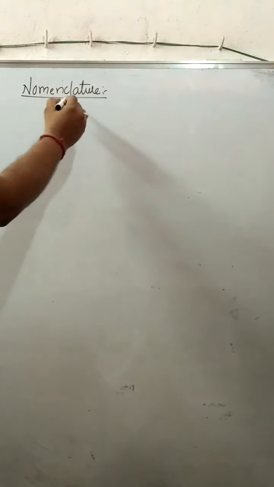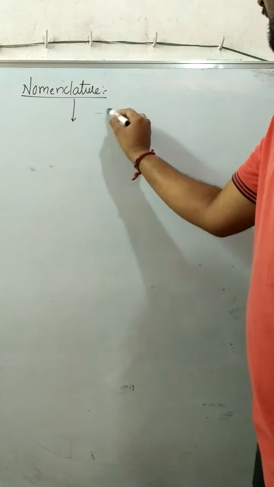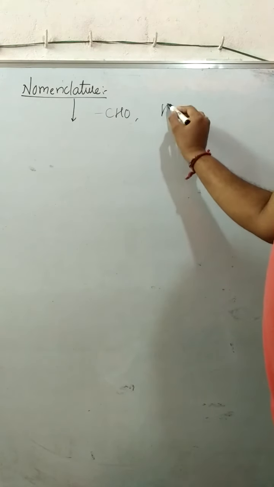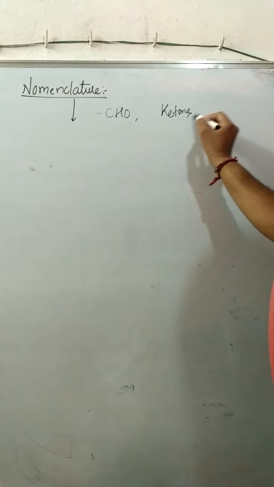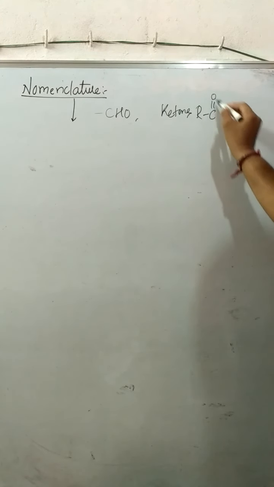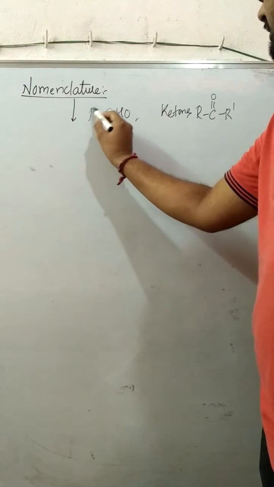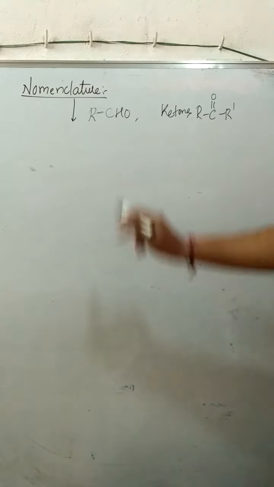When we start with the concept of nomenclature with reference to aldehydes as well as ketones, that is RC double bond O R dash, and with reference to aldehydes RCHO.